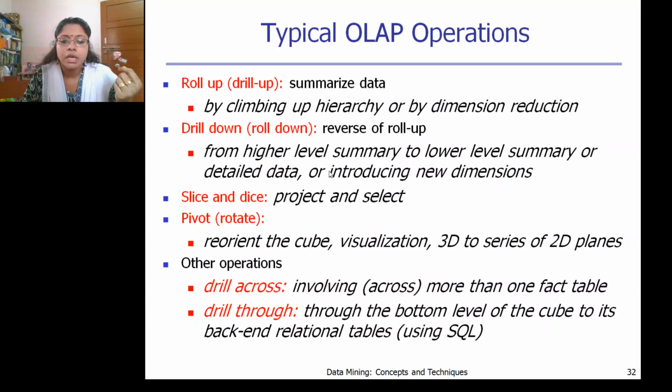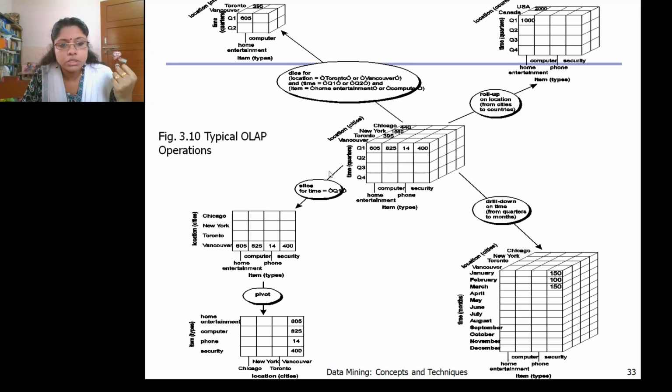The next operations are drill across and drill through. Drill across involves more than one fact table. We do it especially in the fact constellation schema. Drill through goes through the bottom level of the cube to its backend relational tables, that is, using SQL. So this is one example.